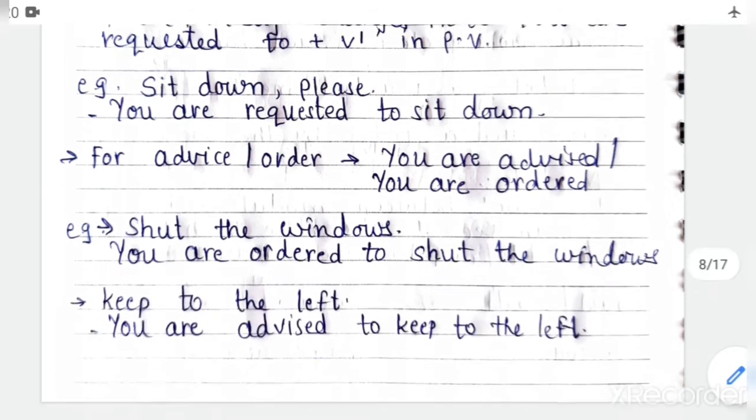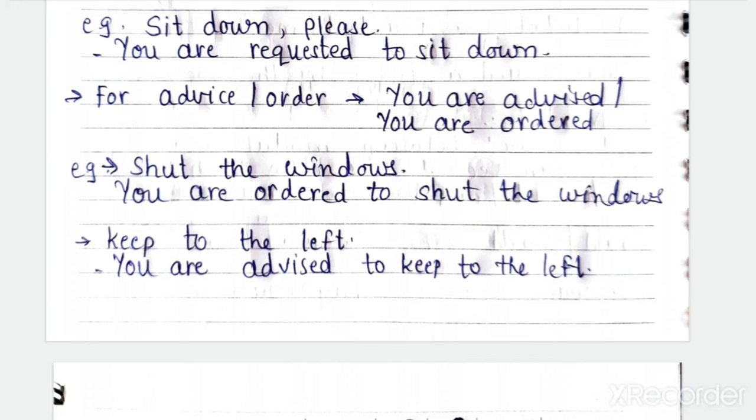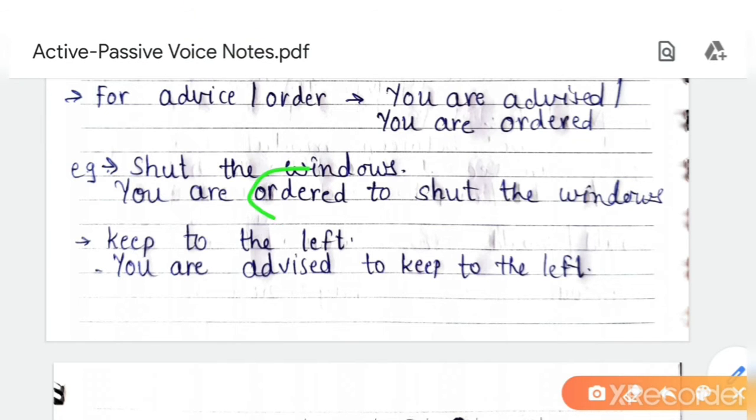See the example: Shut the windows. Here please is not given, so you cannot write you are requested. Shut the windows is an order. So what will be the passive? The passive will start with the phrase you are ordered to. Understood? Only this word will be changed according to the meaning of the sentence.